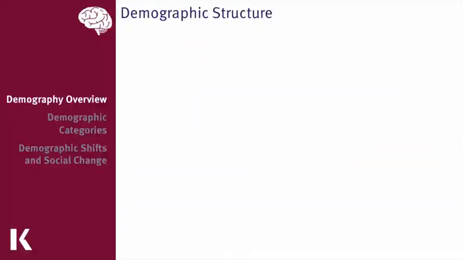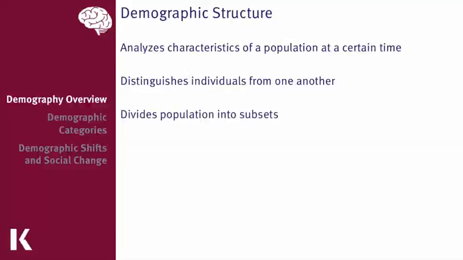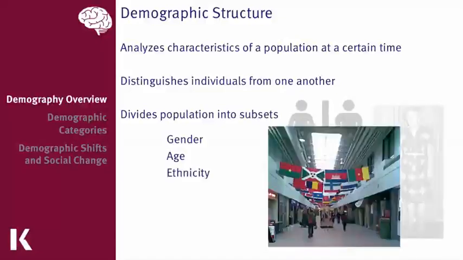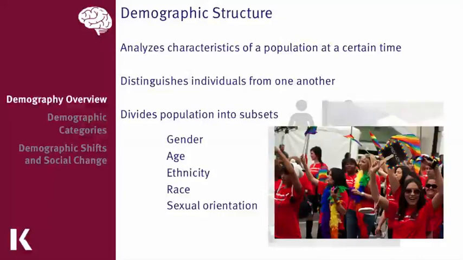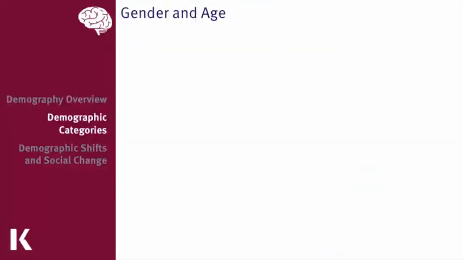Identifying the demographics of our population helps us to understand the characteristics of our population at a certain point in time, and it gives us a better understanding of how individuals behave and allows us to divide the population into subsets. For the purposes of Test 8, there are 6 key categories that we'll want to be familiar with, and the 6 categories are gender, age, ethnicity, race, sexual orientation, and immigration status. Classically, gender and age have been the 2 most common characteristics that divide people into their social groups.